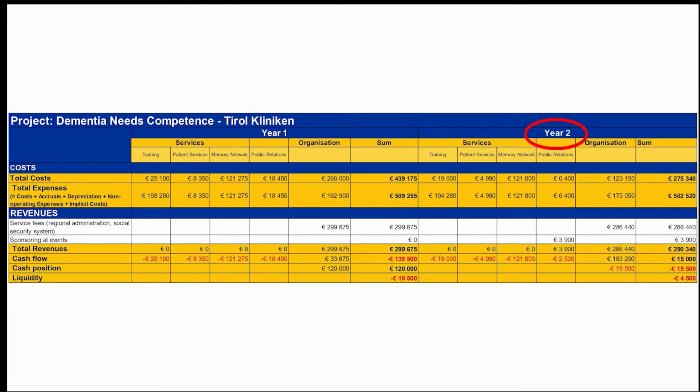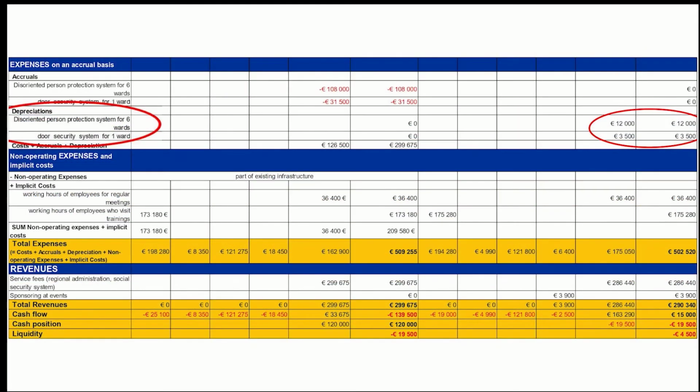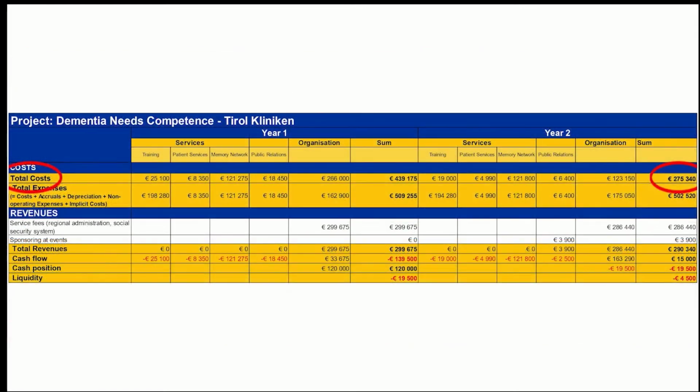In year two, we do not have any expenses for large investments like in year one. However, for our cost calculation, we take into account the depreciation for the investments we made in year one, our protection and door security system for patients. We depreciate both over 10 years and therefore consider 10% of its costs for the cost calculation in year two. That is why the costs in year two are higher than our expenses.